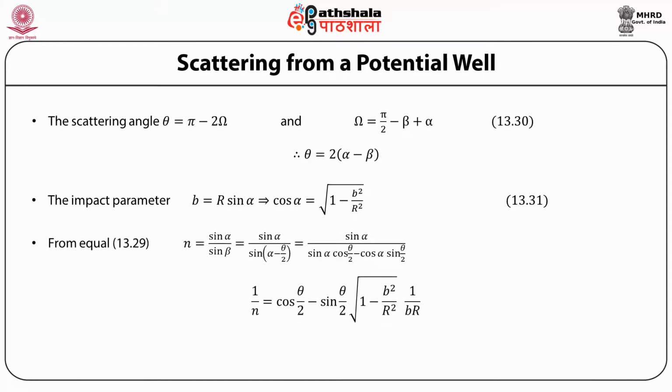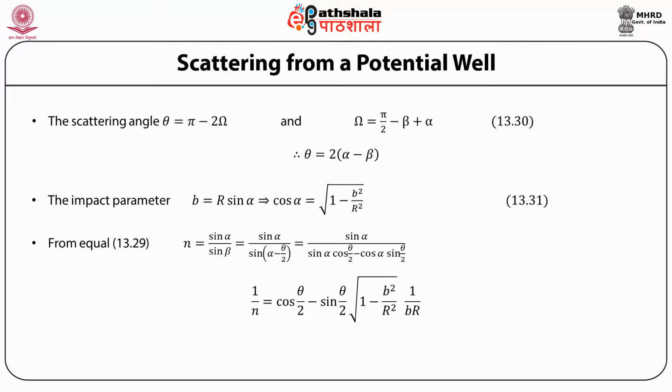And from the equivalent of the refractive index n, which we defined earlier, which is sin alpha by sin beta, can be written as sin alpha upon sin alpha cosine theta by 2 minus cosine alpha sin theta by 2. From this we have 1 upon n is equal to cosine theta by 2 minus sin theta by 2 times the square root of 1 minus b square by R square, over b by R.